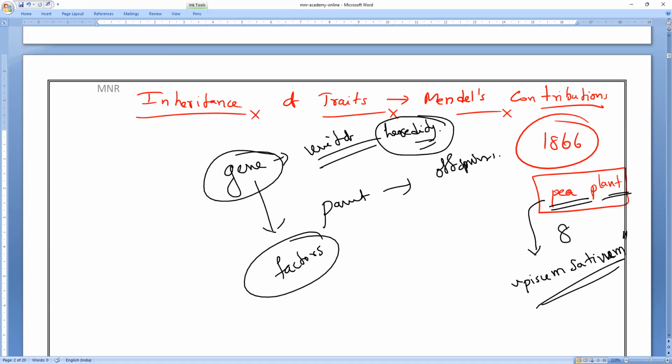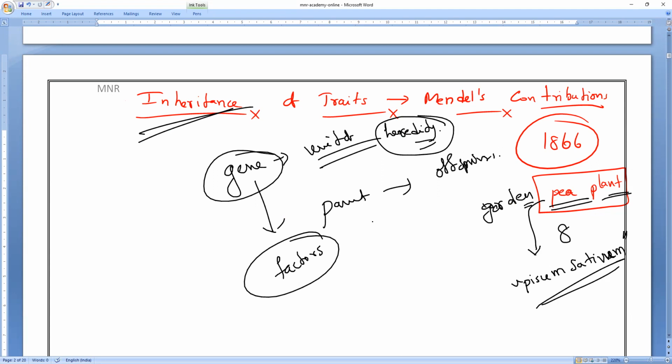Heredity means transferring. What is another word for heredity? Everybody, yes, please. Inheritance. The main reason for inheritance itself is the gene. But he did not conduct his experiments on humans or animals or anything else. He conducted the experiment on a garden pea plant, and why he experimented on this, let us discuss now.